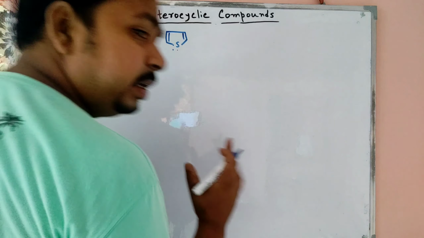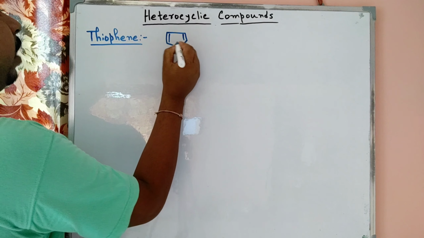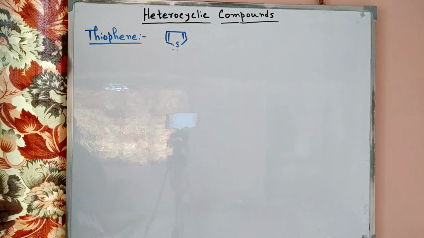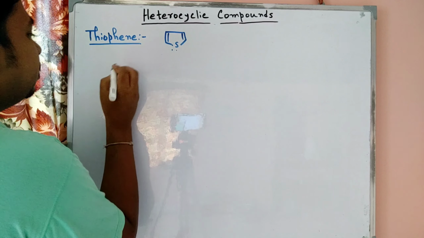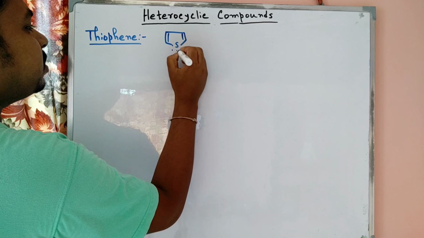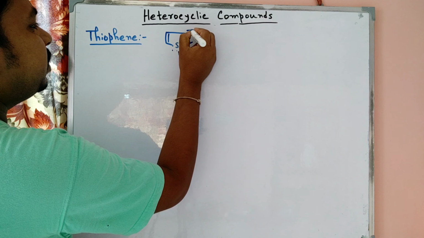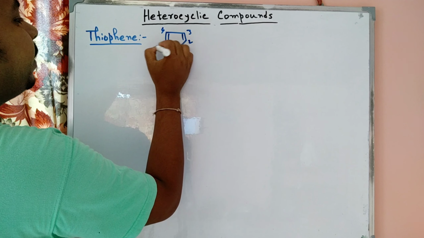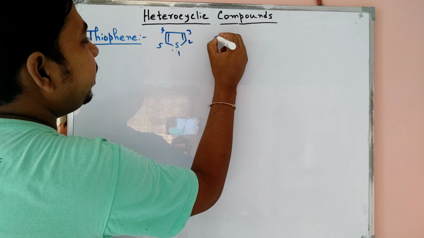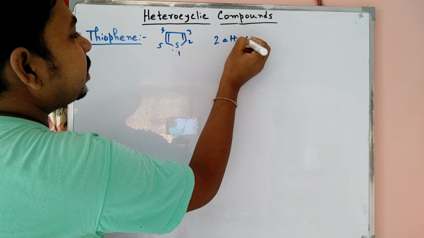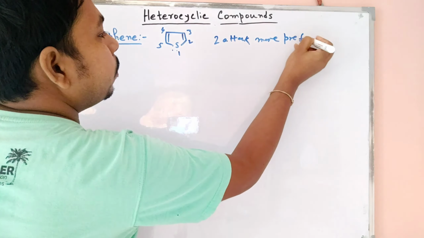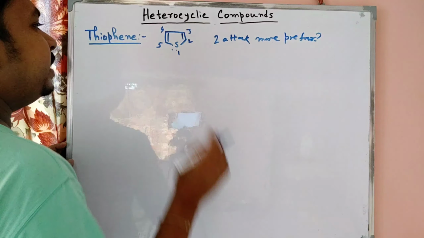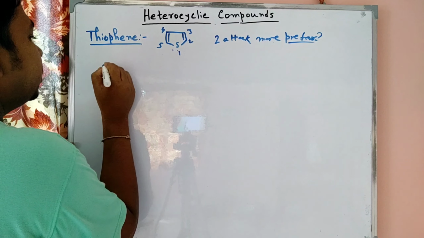So now in the case of thiophene, one sulfur atom is present here. Now we discuss the reactivity. Here we also get numbering 1, 2, 3, 4, 5, but in the case of thiophene, 2 attack is more preferred. Why is 2 attack more preferred? Because